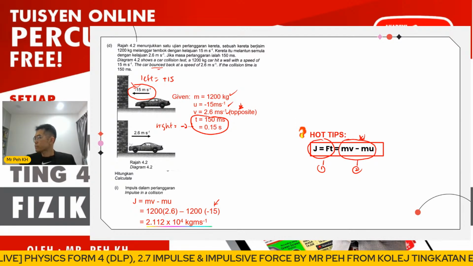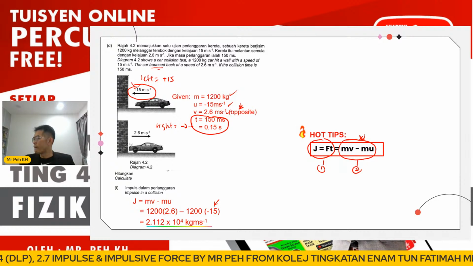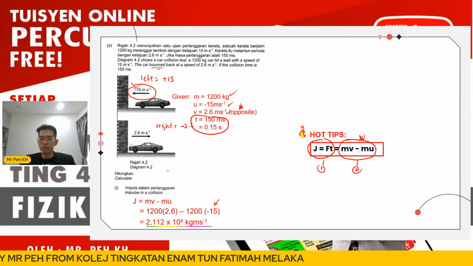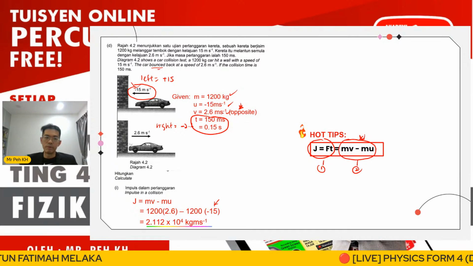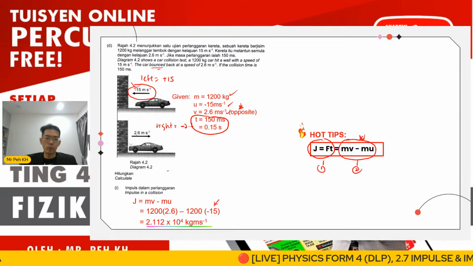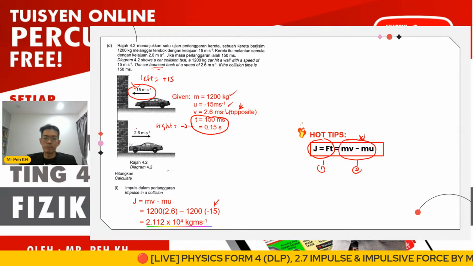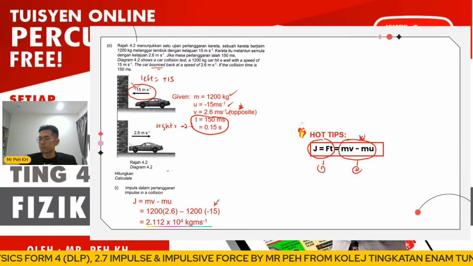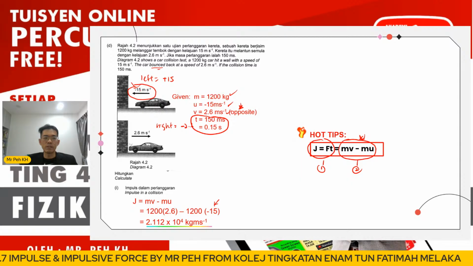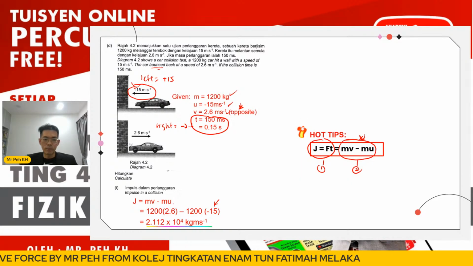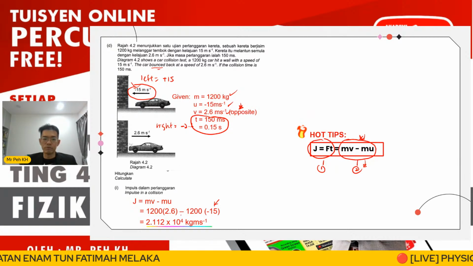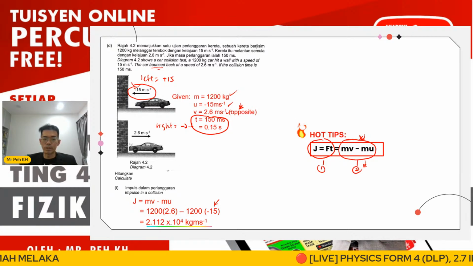Okay, so in Malay, in Bahasa Melayu, here kita gunakan formula MV tolak MU lah. So V adalah halaju akhir diberi dengan angka 2.6. So positive sebab dia bergerak pada arah right, kanan. Then kiri assume sebagai negatif lah. So masuk dalam formula kedua. So value sini akan jadi 2.112 times 10 power 4.